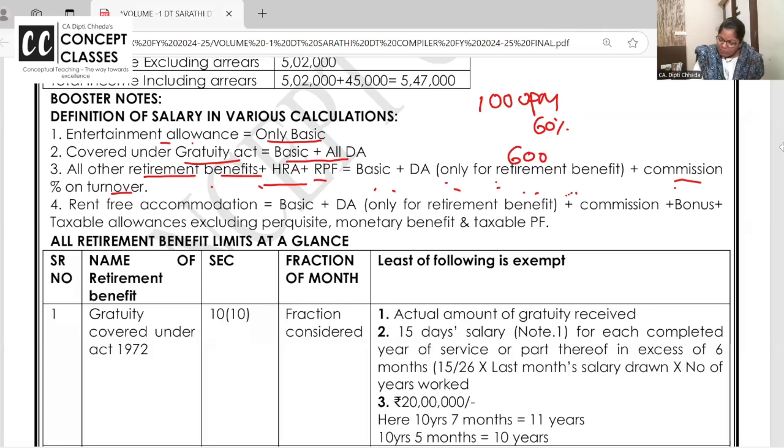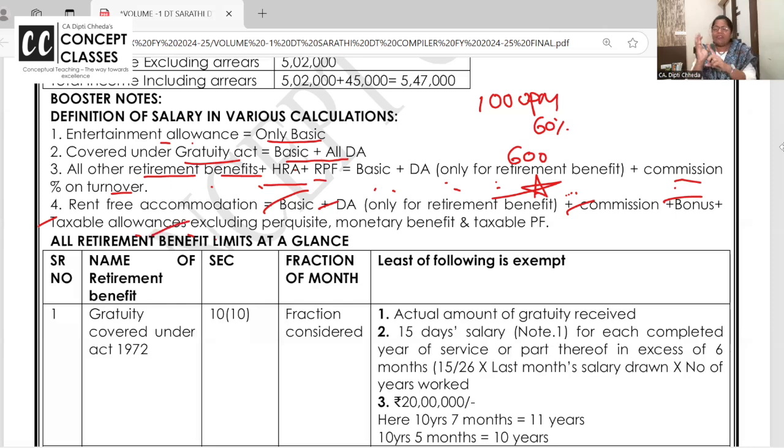Now, the most important definition, without which none of the exams can be completed: rent-free accommodation is a taxable perquisite. It is calculated at 10% of salary. But what is the definition of salary? Basic, DA in terms of retirement, commission, bonus, taxable allowances. Suppose we have received education allowance 500 per month per child. Exempt is 100. So after the exemption of 100, 400 is the taxable part of the allowance.